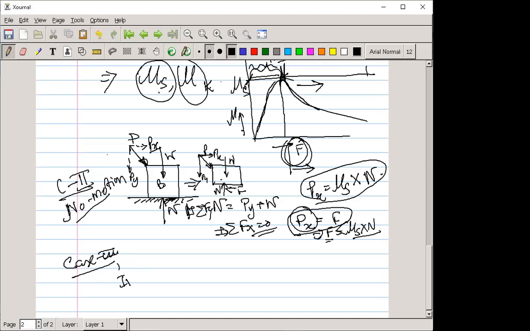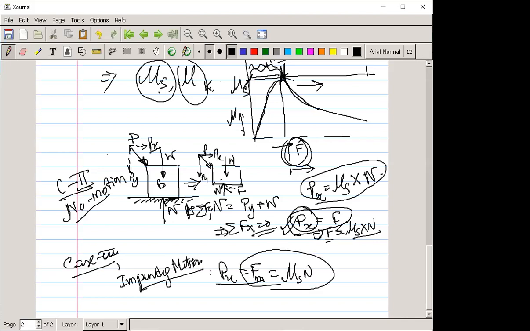Impending motion. So in impending motion, what happens? Only this condition has to be satisfied: Px should be equal to F. We can write this F as Fm, meaning the impending motion condition. Or we can say this is the maximum static force. That's why I have written this as Fm. So here Fm is equal to mu s into N. This is the condition for impending motion.